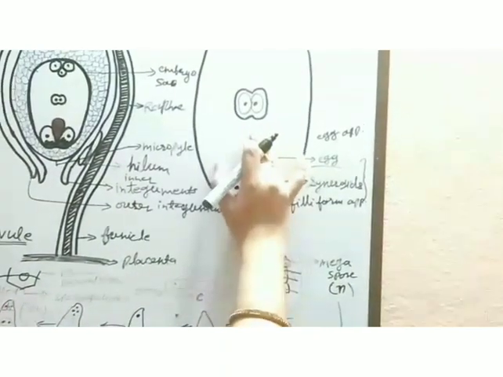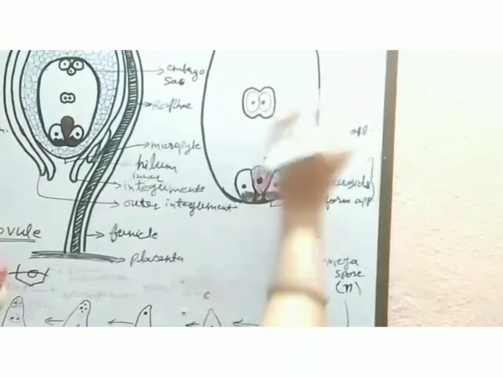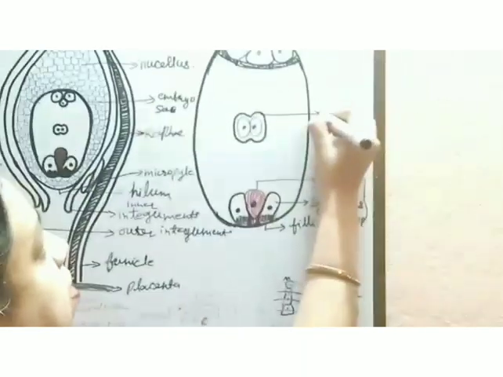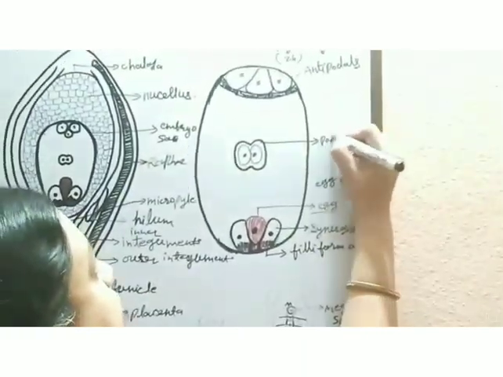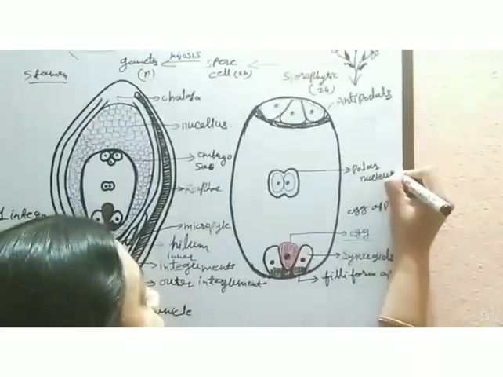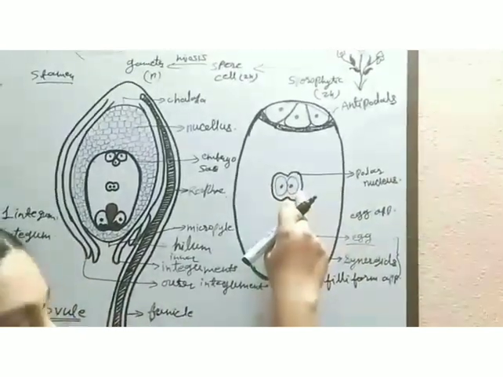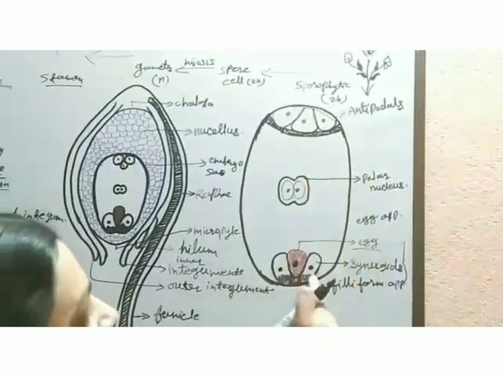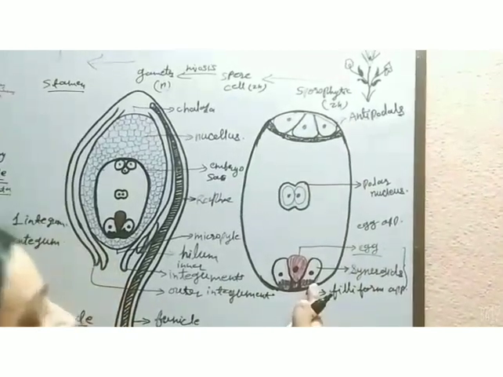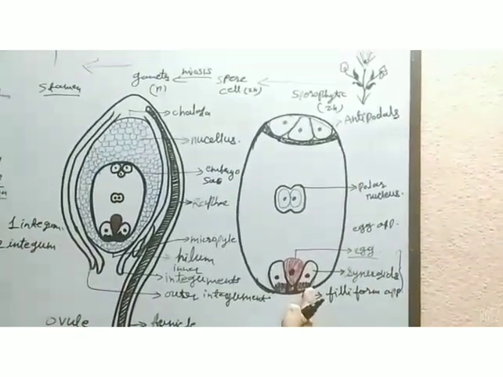At the center of this embryo sac, a two nucleated structure is there, which is called the central cell, or it is also called the polar nuclei or polar cell. This cell consists of two nuclei. In this way, an embryo sac is formed in the ovule, which is the functional female gametophyte.